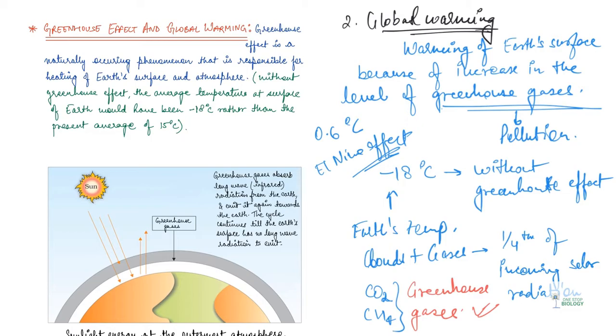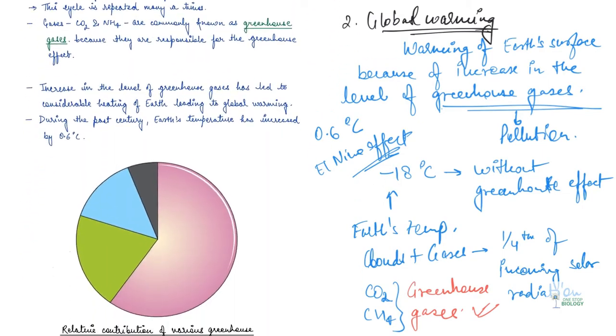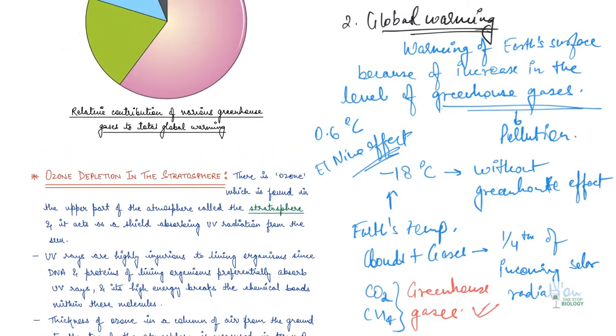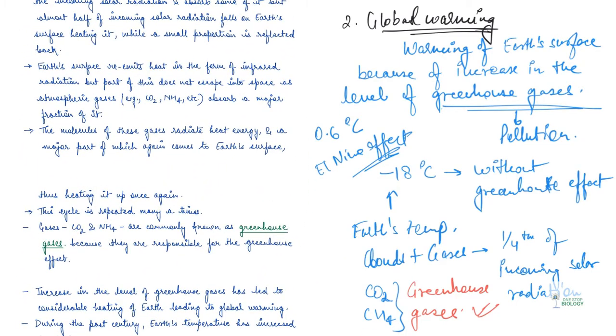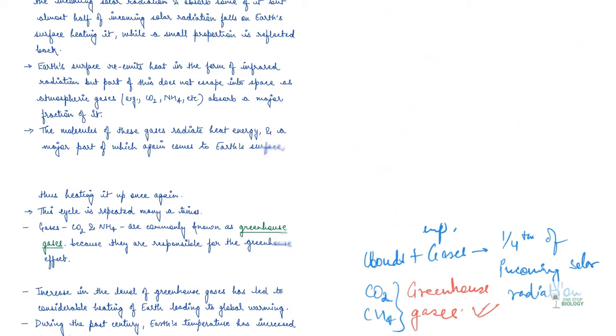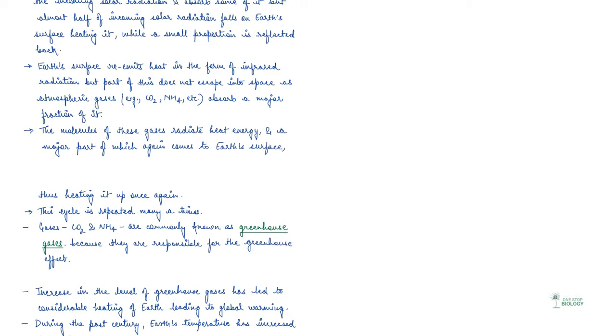Right? Now, how can we control it? Now, there are different measures, including cutting down of fossil fuels. So, one of the concerns is to cut down the use of fossil fuel, which is very important because by burning these fossil fuels, we are releasing greenhouse gases and increasing the level of greenhouse gases.